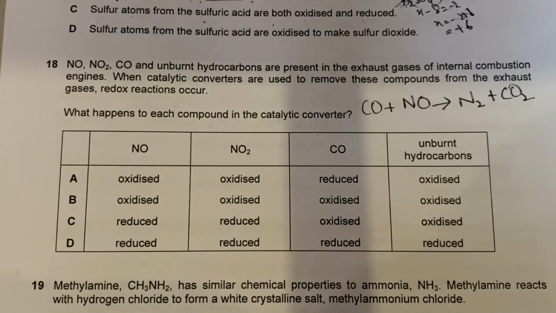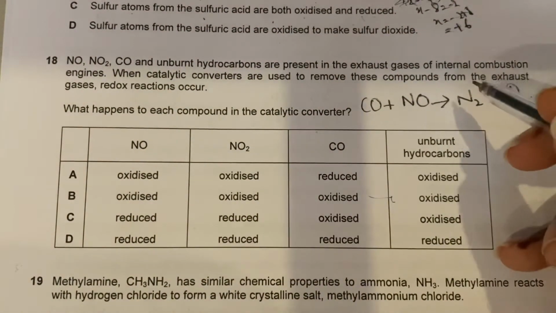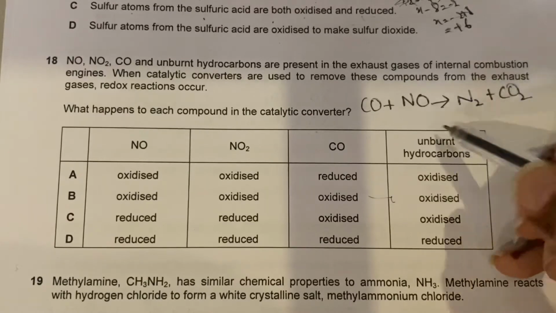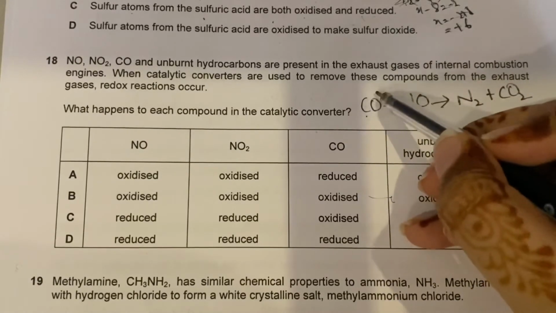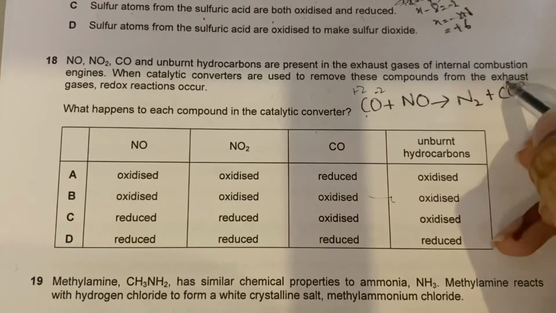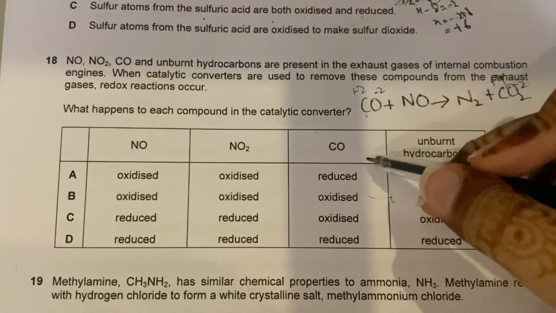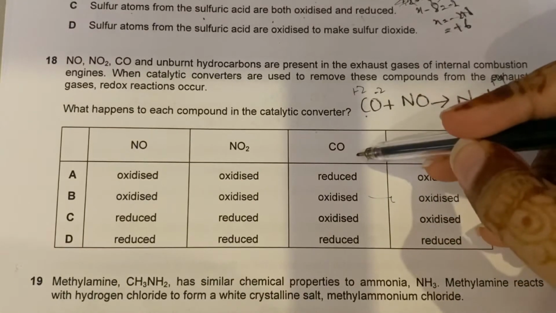All right, let's check these two first. CO is -2 and +2, and -2 plus 4. So carbon monoxide is what?